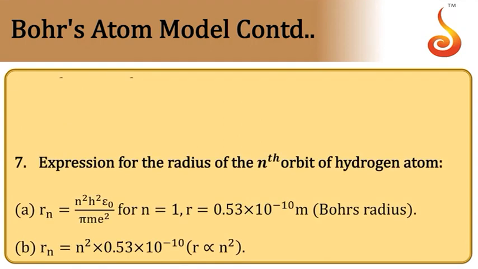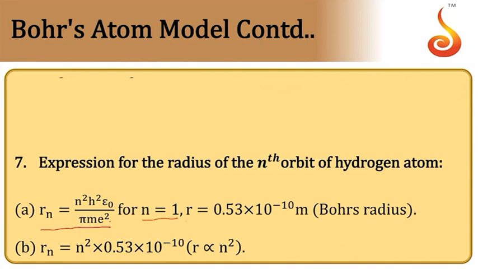Then the expression for the radius of the nth orbit of the electron in a hydrogen atom is given by rn is equal to n square h square epsilon naught by pi m e square. If it is other than hydrogen, there will be Z in the denominator. It will be pi m Z e square. So for the first orbit, n is equal to 1.